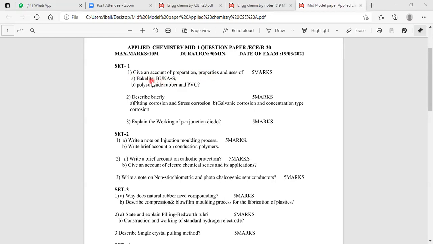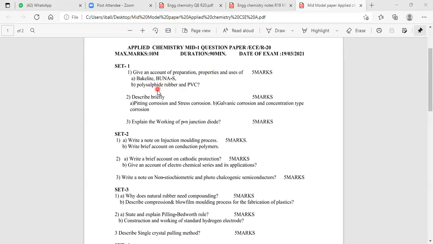What is known to be bakelite? Bakelite is known to be phenol formaldehyde resin. Number 2 is Buna-S. What is Buna-S? Buna-S is nothing but butadiene plus styrene. Buna-S is also known as styrene rubber.